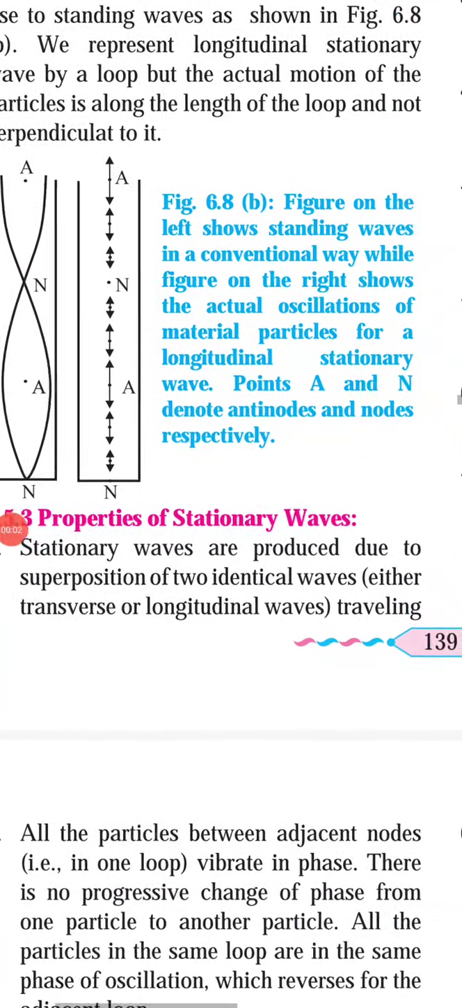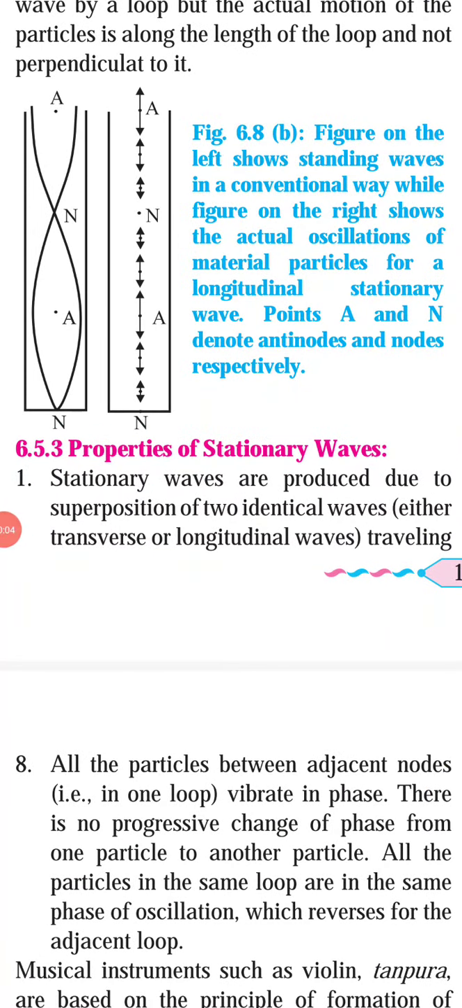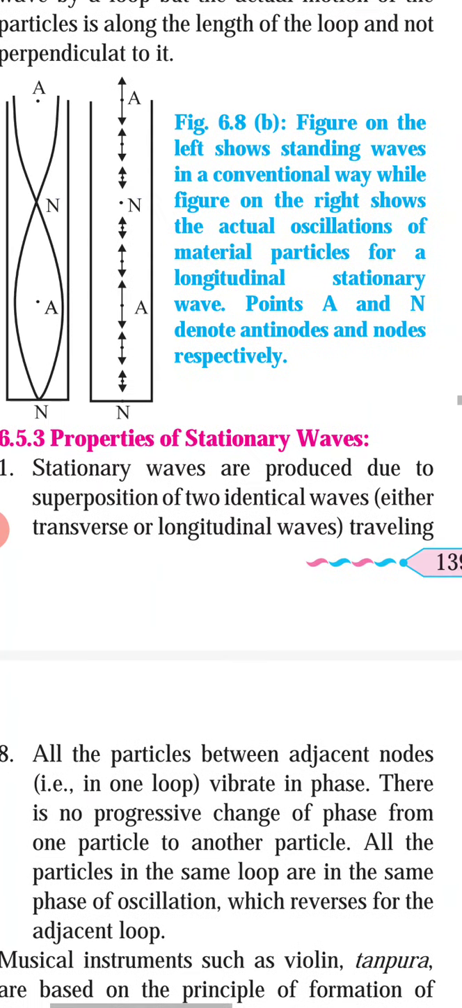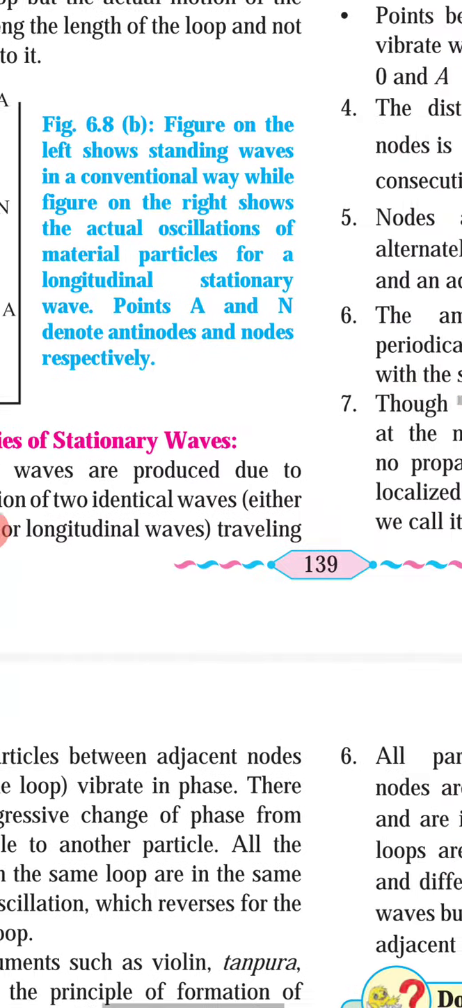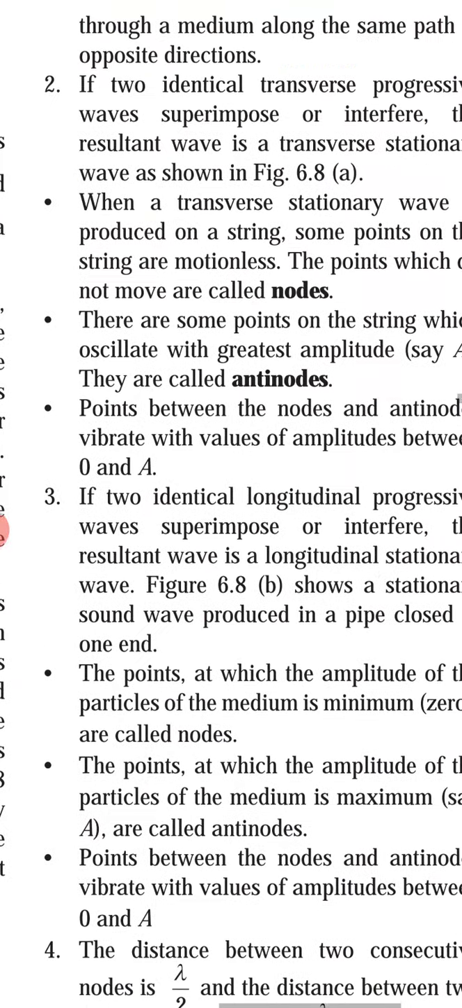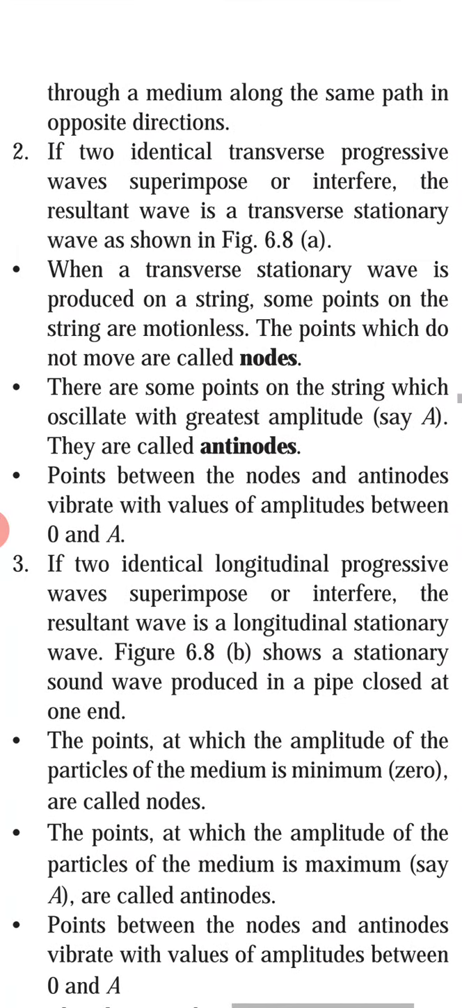Now next point, that is properties of stationary waves. Stationary waves are produced due to superposition of two identical waves, either transverse or longitudinal waves, traveling through a medium along the same path in opposite direction. Then second, if two identical transverse progressive waves superpose or interfere, the resultant wave is a transverse wave.